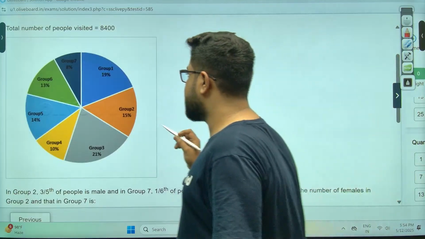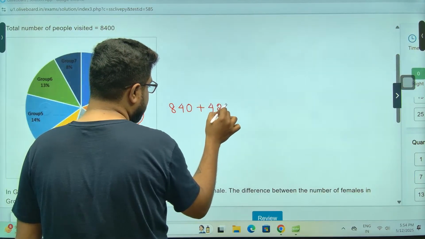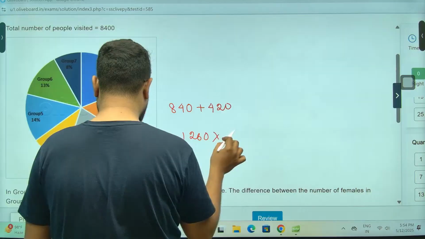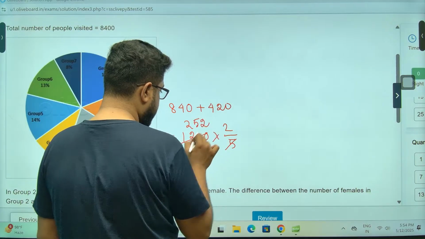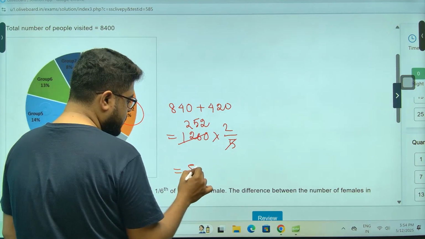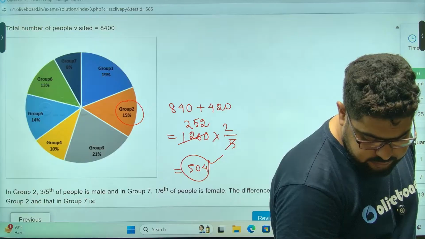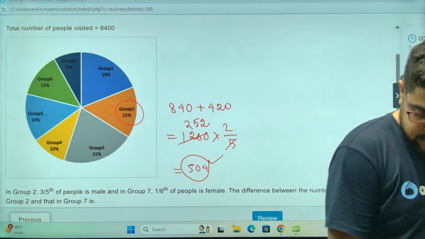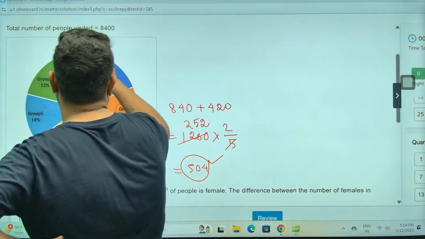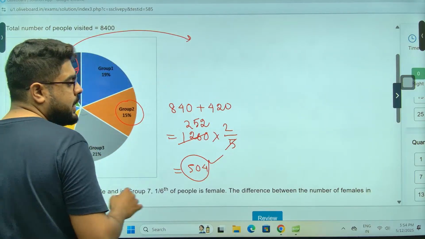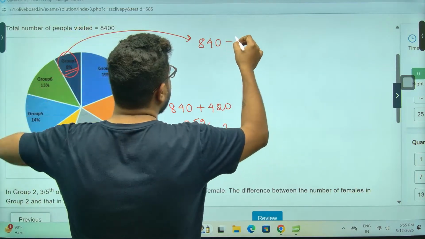रुको रुको, I have made some error. 840 plus 420, 1260, female is 2/5. 504, ओके. अरे यार इतना बफरिंग क्यों. चलो, now group 7, 8%. 8% means 8% of this 10% is 840 minus, ऐसे करते, 84 twice, 168, sir.